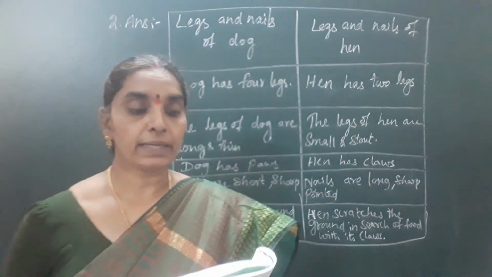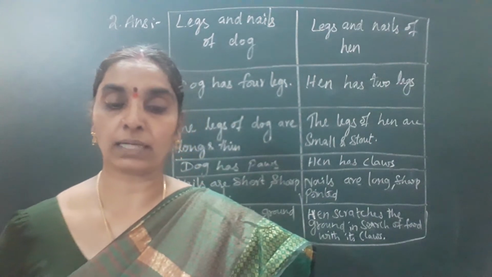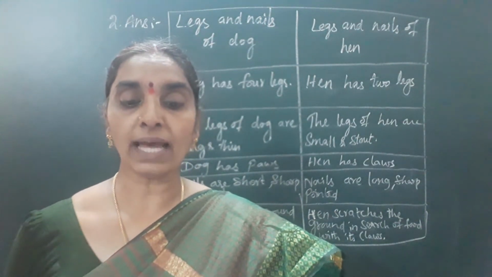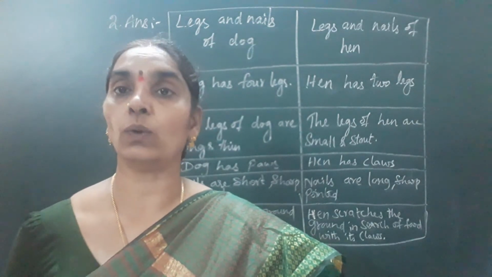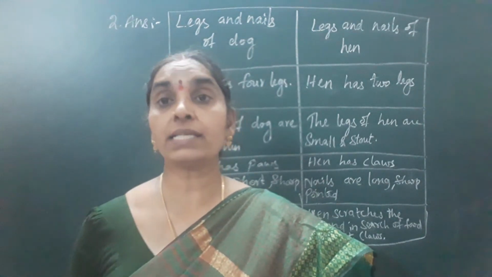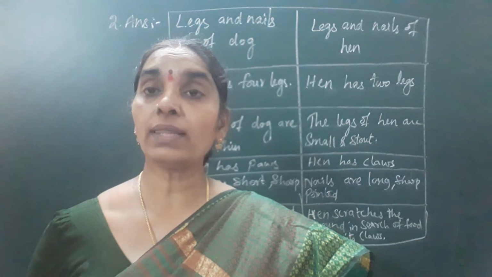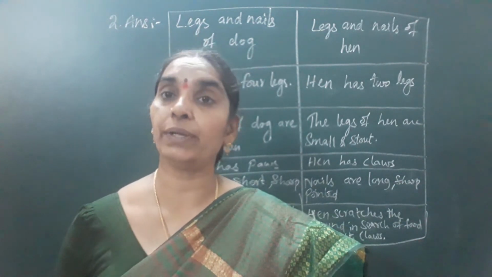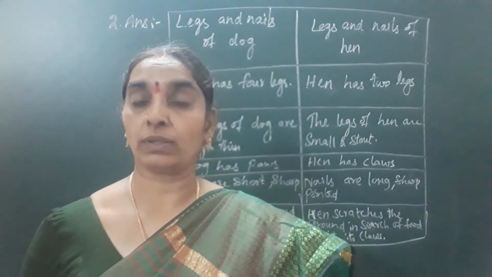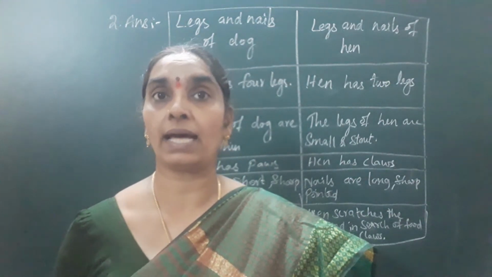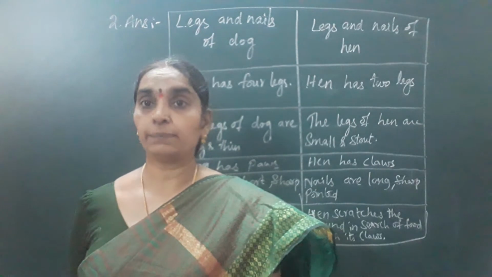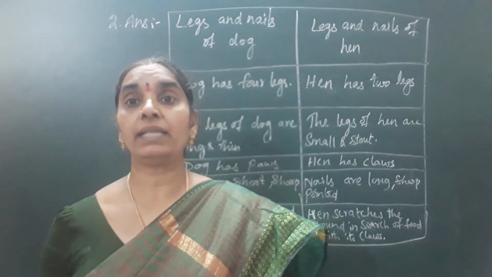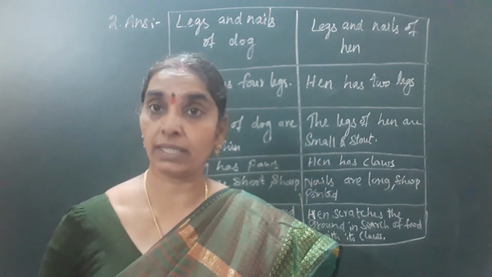Okay. Next. Identify which of the following statements are wrong and give reasons. First one is, all the animals living in the water feed only on plants. Is it correct or wrong? So you cannot say that all the animals living in water feed only on the aquatic plants, because there are animals like fish, crab, snakes, and crocodile which live in water, but they eat other animals too which live in the water.